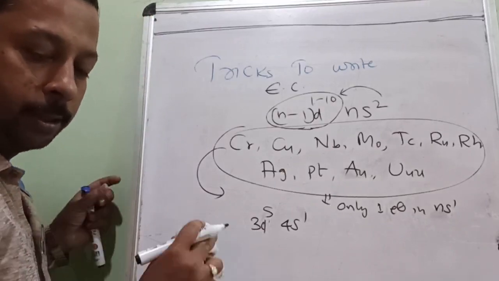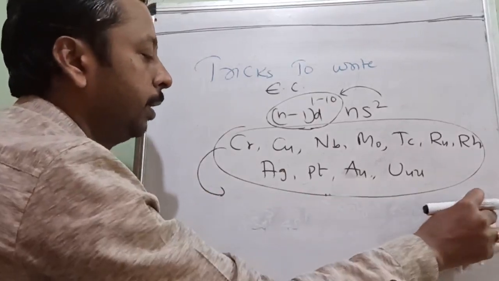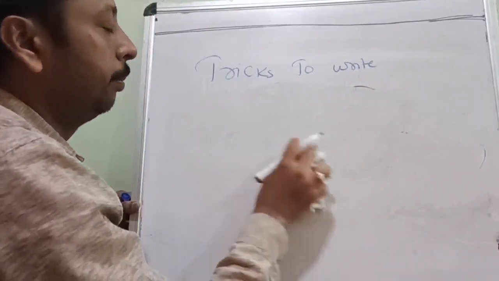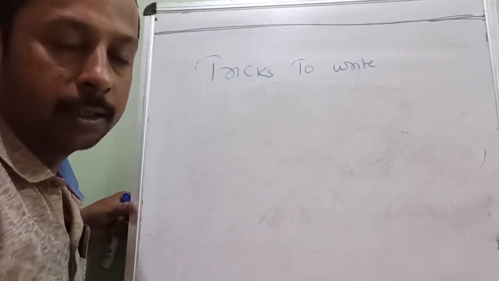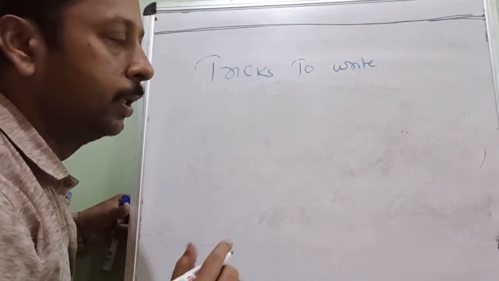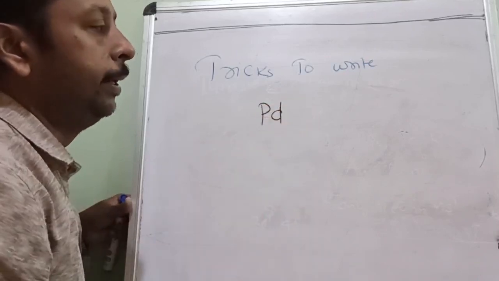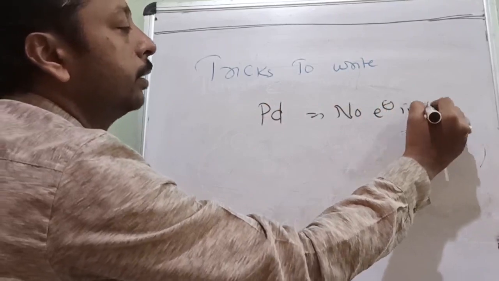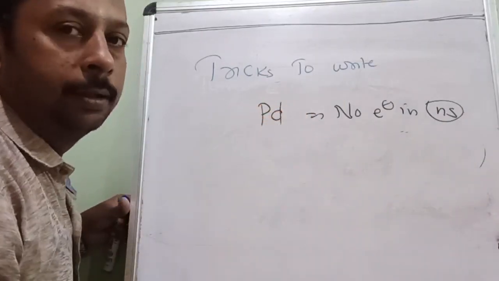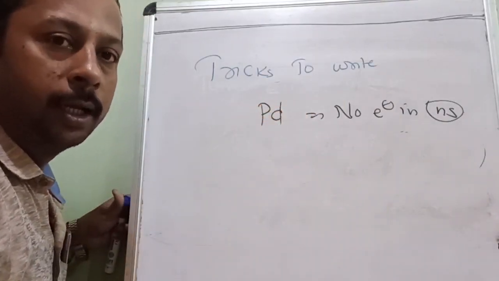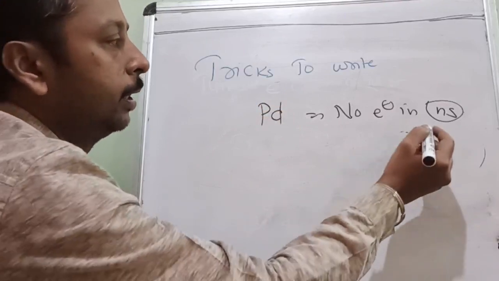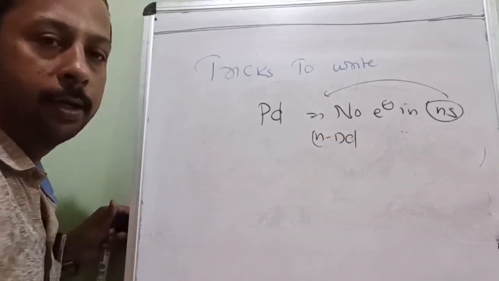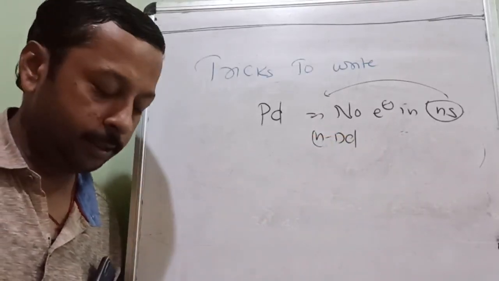There is one more exception, palladium, a well-known metal. Where is it used? Palladium, Pd, is the element that does not have even a single electron in the ns. No electron in ns. All the ns electrons will be given back to the (n-1)d. Is it understood? So, palladium exception.